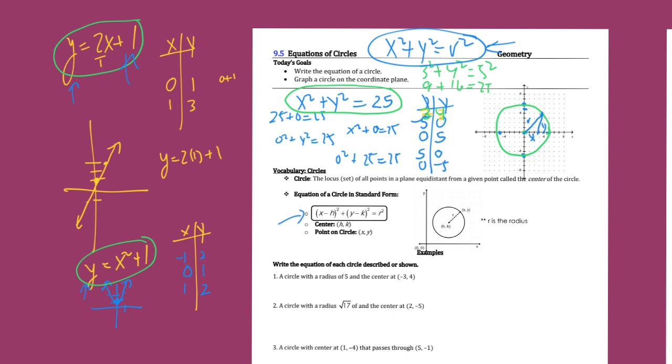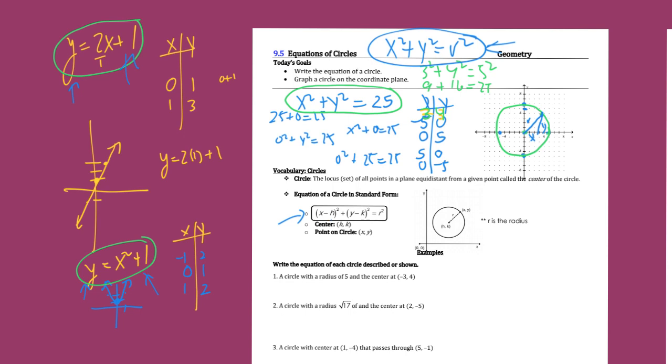H and K are going to be the center, horizontal and vertical. They don't use V because the V of a vertex is like a parabola. So it's horizontal and vertical, so H and K, and then the radius. So we can control the center, which is H and K, and then the radius.